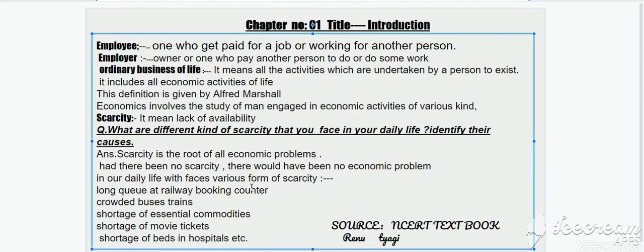In our daily life, we face various forms of scarcity, like a long queue at the railway booking counter. You can see that you have to wait for a booking, railway booking, because there are scarce tickets. Crowded buses and trains, shortage of essential commodities, shortage of movie tickets, shortage of beds in hospital, etc. There are a lot of examples that you can see or face in your daily life. So these are the examples of scarcity that you face in your daily life.